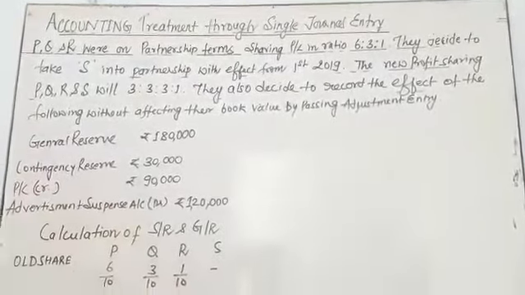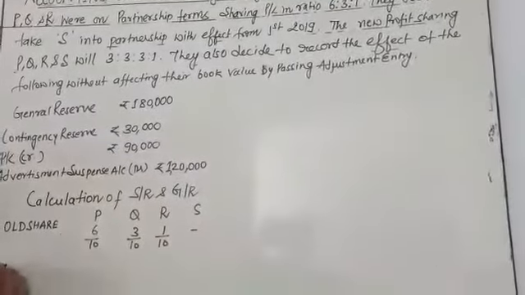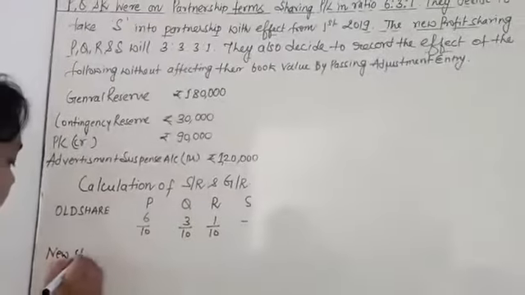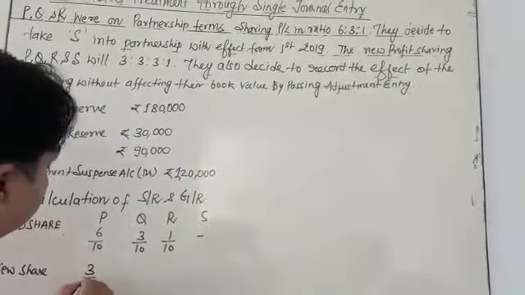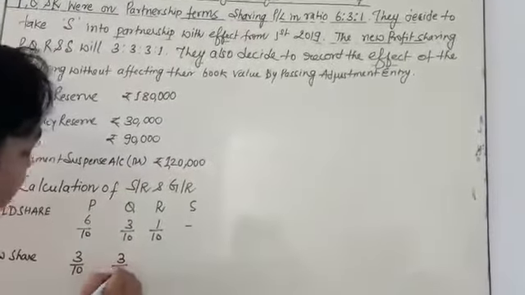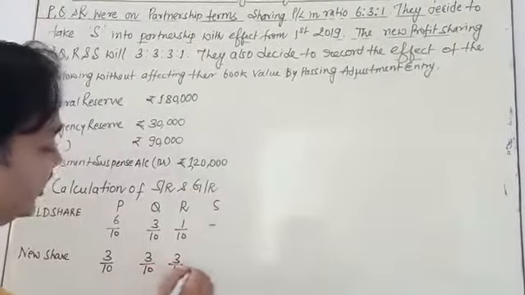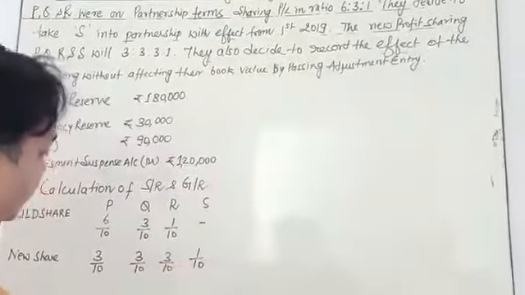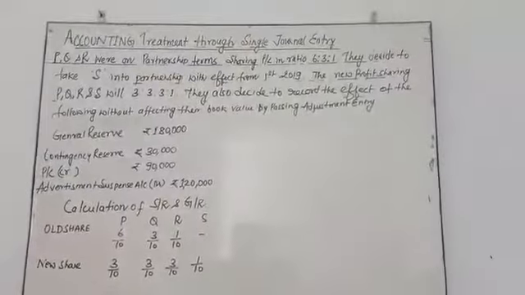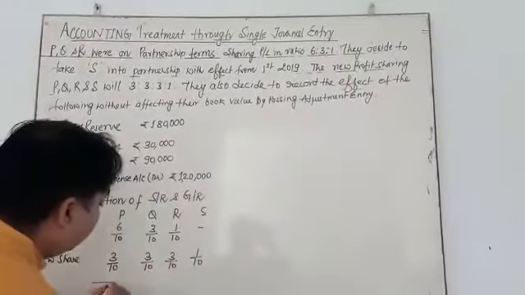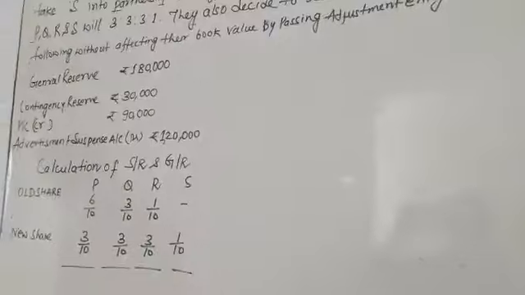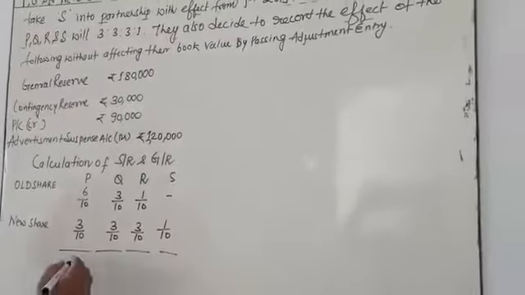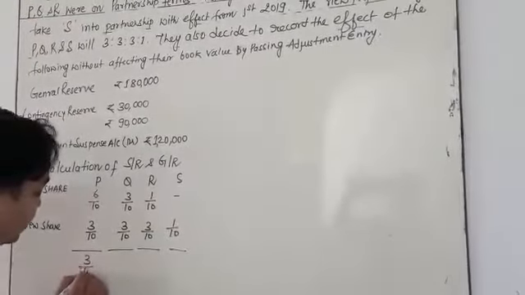The new profit sharing ratio, the new share, is 3/10, 3/10, 3/10, and 1/10. So you can deduct this all from there. Old ratio minus new ratio, you obtain 3/10 for P, a positive value.